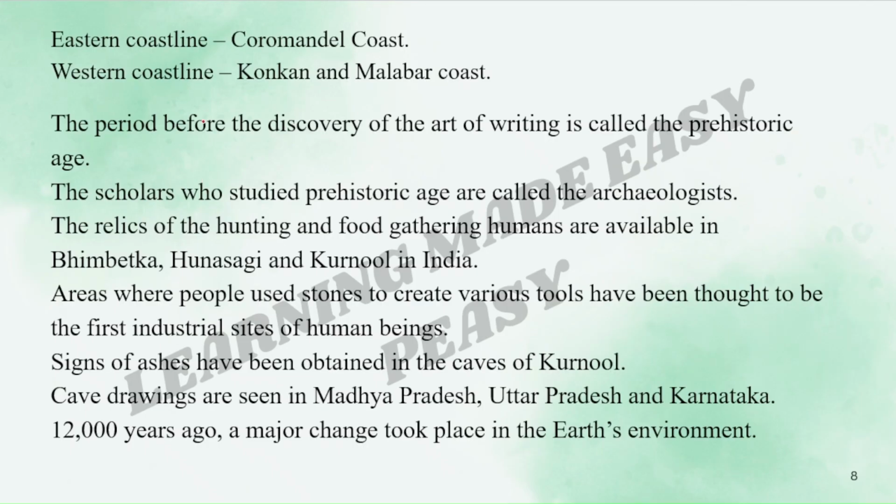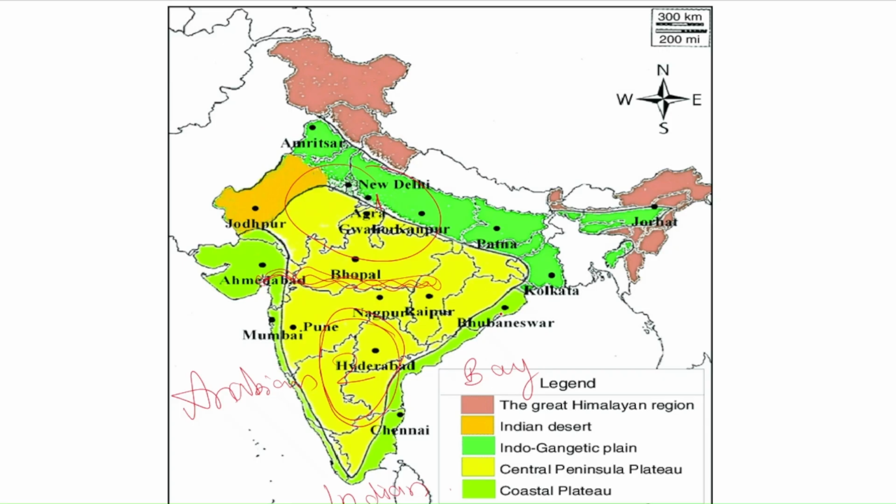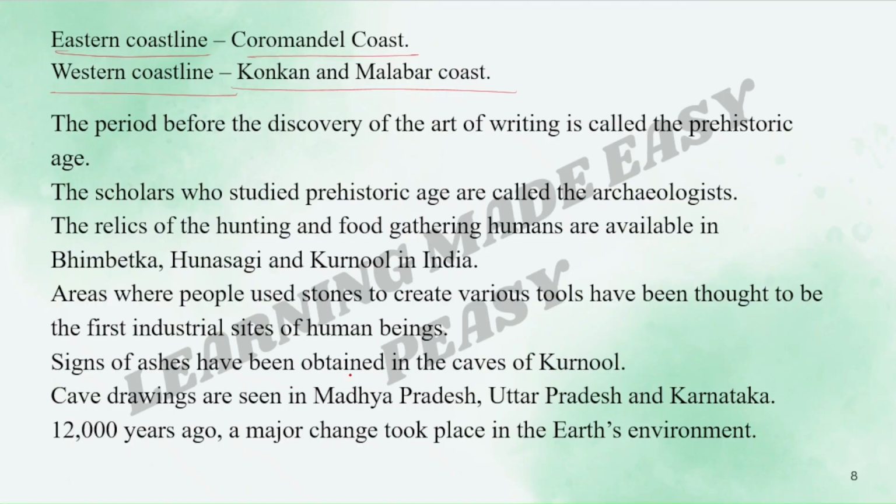The eastern coastal line is called as Coromandel Coast, whereas the western coastal line is called as the Konkan or the Malabar Coast. Look here, this is the eastern coastal line. It is called as what? Coromandel Coast. And this western coastal line is called as Konkan Coast and Malabar Coast.